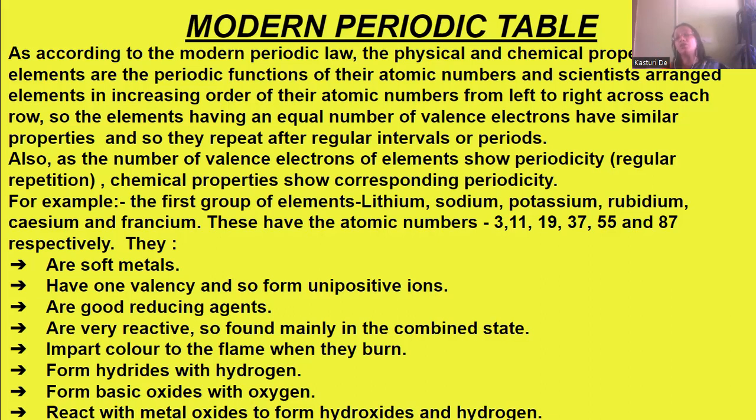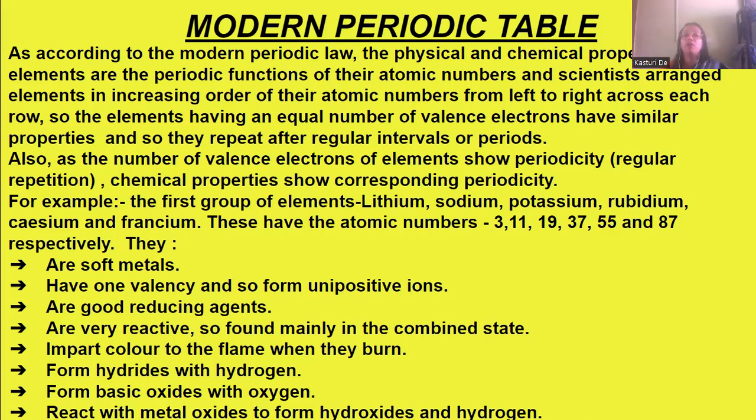Also, as the number of valence electrons of the elements shows periodicity, that is, regular repetition of these valence electrons is found, the chemical properties show corresponding periodicity. We see that the valence electrons are equal at regular intervals, and therefore the chemical properties also repeat like this, maintaining their periodicity. That is, at regular intervals, the chemical properties also become the same.